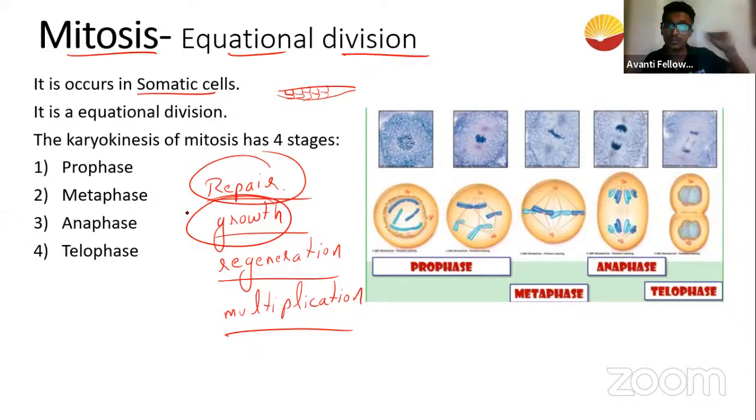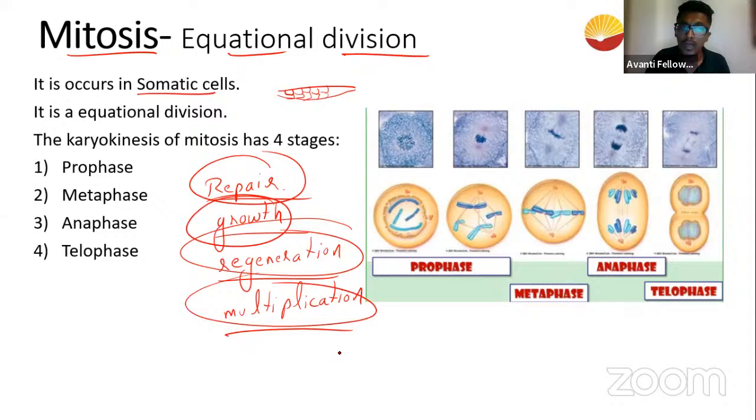But you have to start from a single cell, a microscopic structure. You are a microscopic structure. From then you become this 30 trillion. Somebody said 37 trillion, I don't forget. That is an average of 37 trillion cells you have to become. For that, what do you need? You need a division. Next comes regeneration. Like your liver is a regenerating organ. It goes under damage. So these cells have to be replaced exactly like how it is.